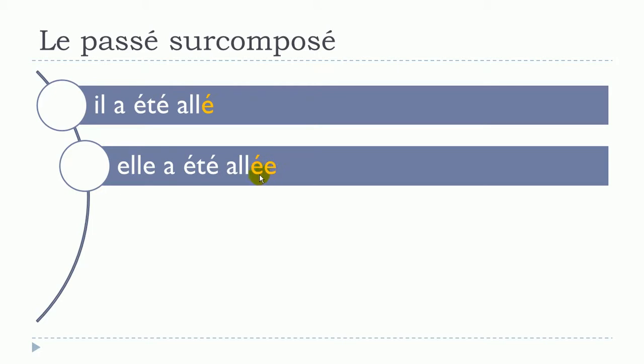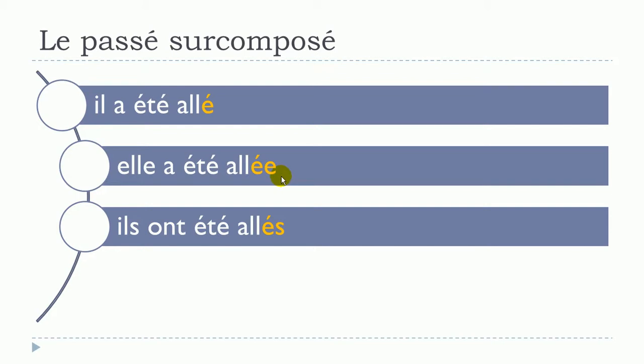Okay? So, il a été allé, but then you don't put anything because it's the masculine, so you should put the basic form. In that case, you get elle, okay? And then, well, it's a singular feminine. You should put this at the end of your participe passé. Phonetically, you don't hear it. It goes like aller, so exactly the same thing as here. So, elle a été allée.